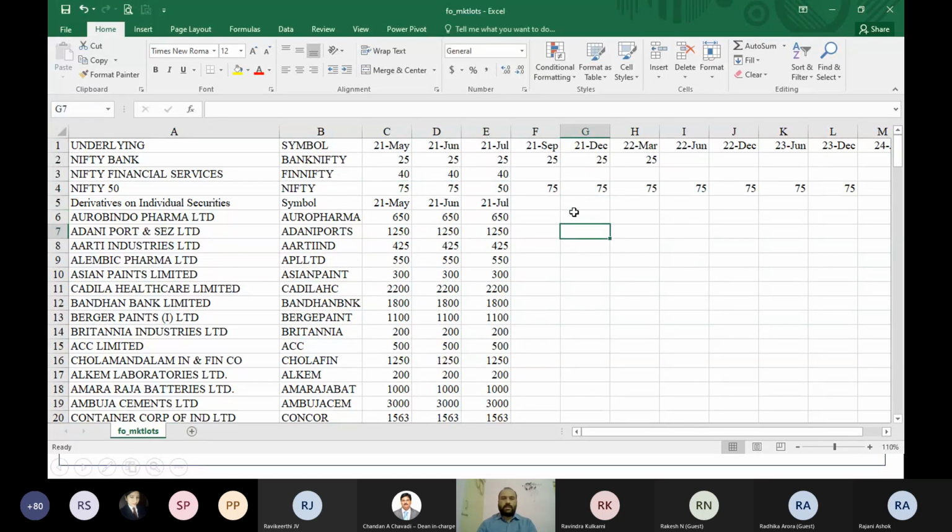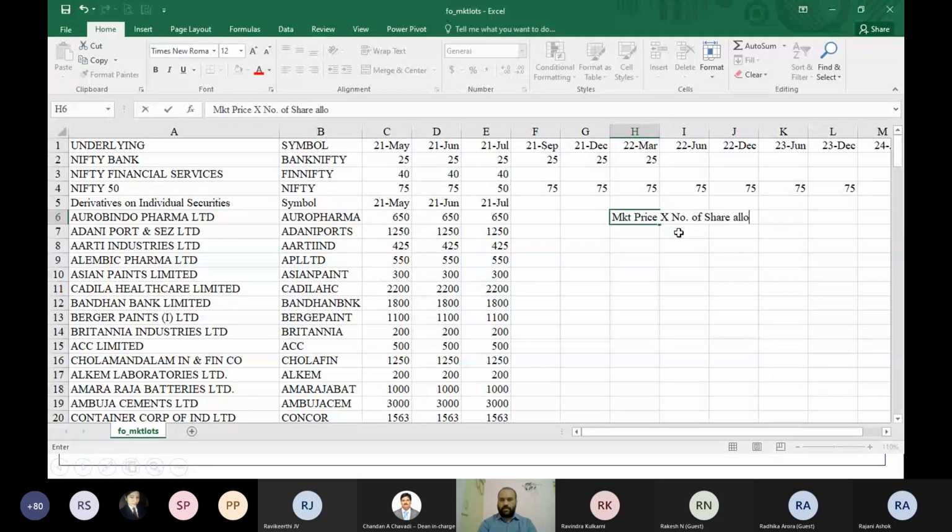So how these lot sizes are decided is the question. Earlier when they started derivatives in 2000, the contract value, what we call contract value, is your market price of your future into the number of shares allowed for trading, or I'll call it the minimum number of shares.